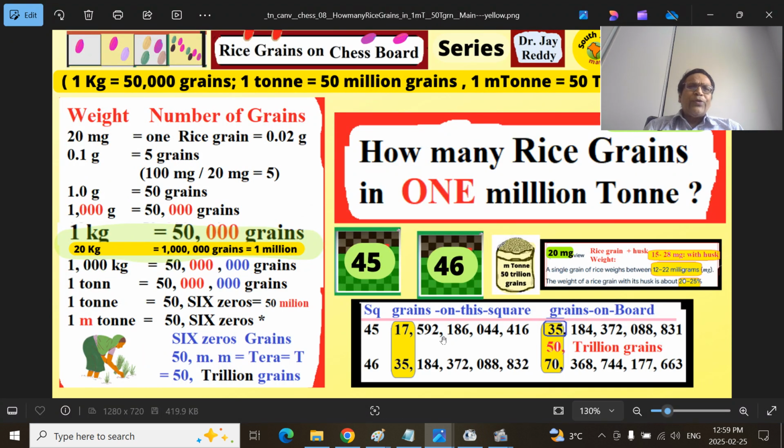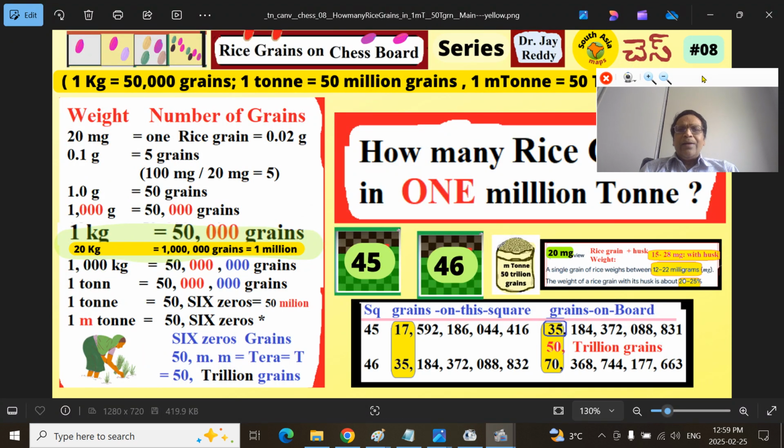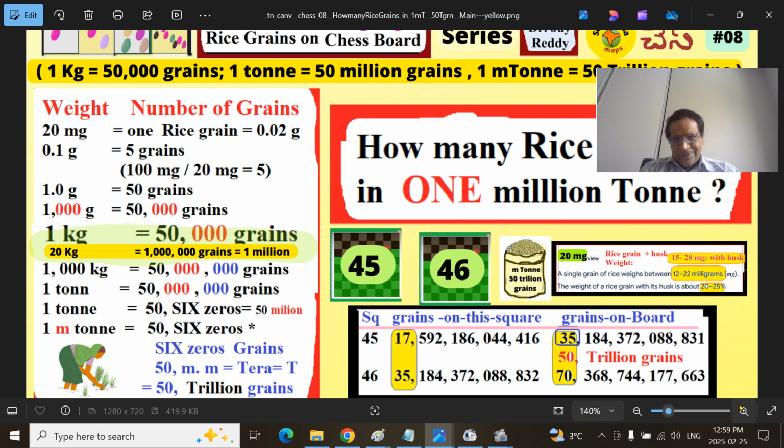So we have assumed the weight of a rice grain is 20 milligrams. That means that is nothing but 0.02 grams.